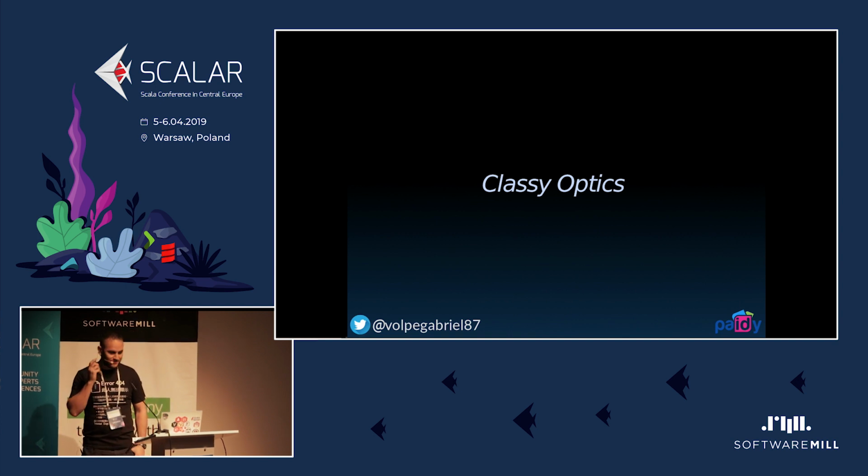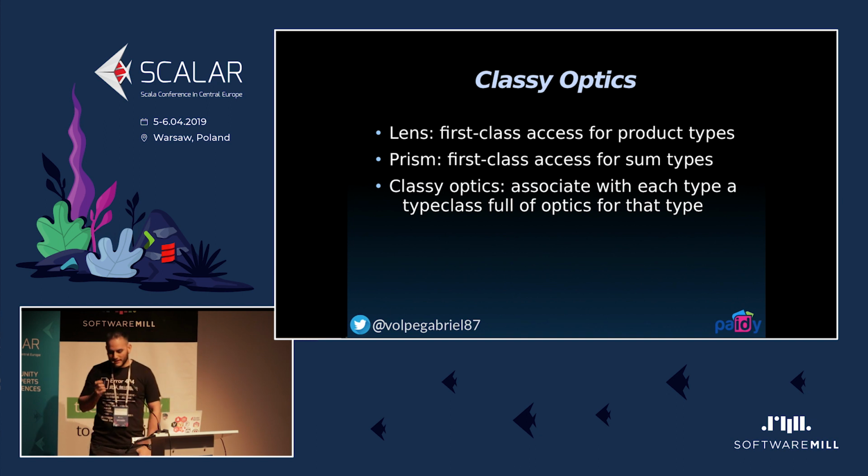And that's great, because I haven't seen people, especially in the Scala community, talking about classy optics. It's a very common concept in Haskell, and it's basically about lenses. So lenses, the most useful example I've ever seen, and probably the simplest, is when you have a case class with nested case classes, and you want to access or modify, let's say, a field that is 5 levels deep, and you can define a lens to do that for you.